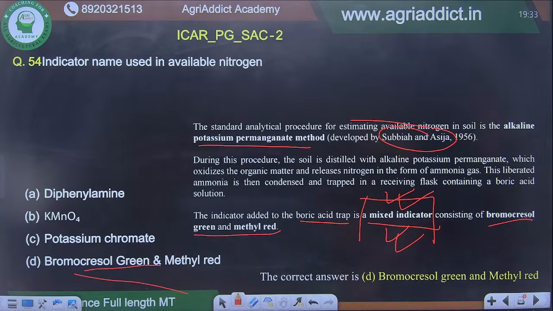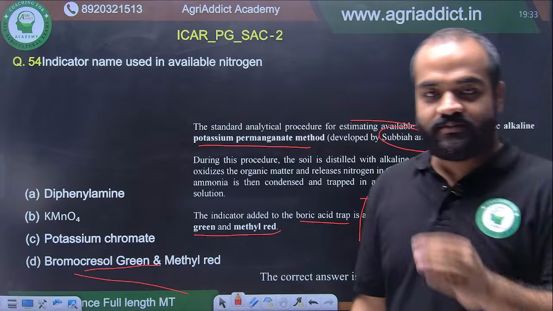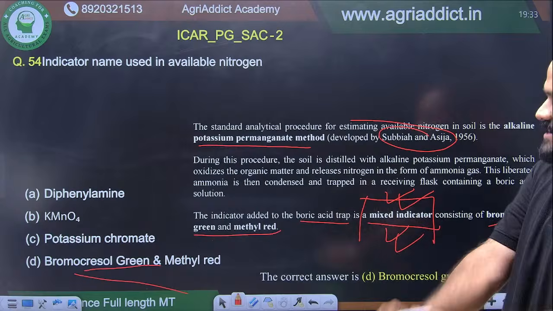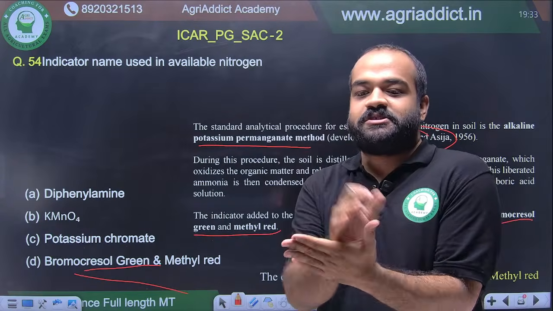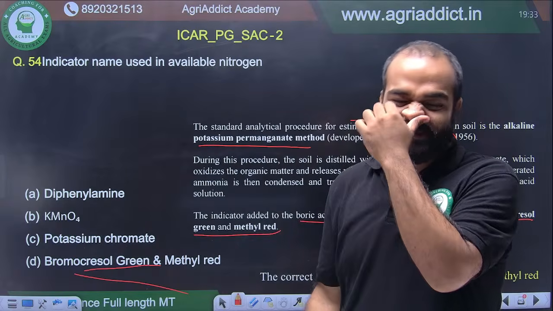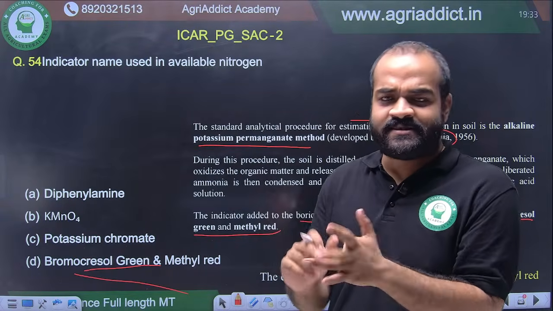So I think it is clear. So be very thorough with your analysis chapter and analysis portion. The instruments, indicators, phosphorus estimation, nitrogen estimation, available nitrogen, total nitrogen, phosphorus in alkaline soil, phosphorus in acidic soil, their indicators, their reagents, everything.